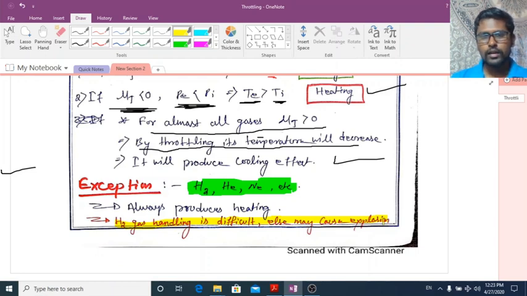Due to this throttling, temperature will increase and it may catch fire and lead to the explosion of the cylinder. So you might have seen the explosion of a hydrogen gas cylinder. This is the reason: if there is a minute leakage in the hydrogen gas cylinder, throttling will occur. Due to throttling, its temperature will increase. This temperature increase will lead to the explosion of the tank.